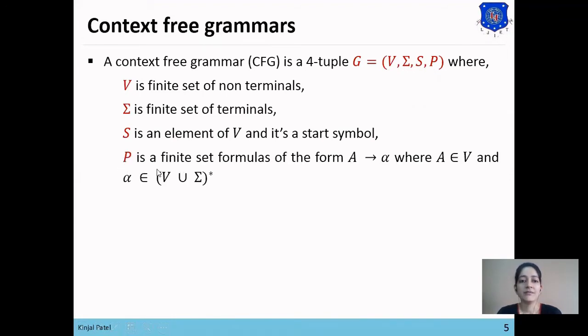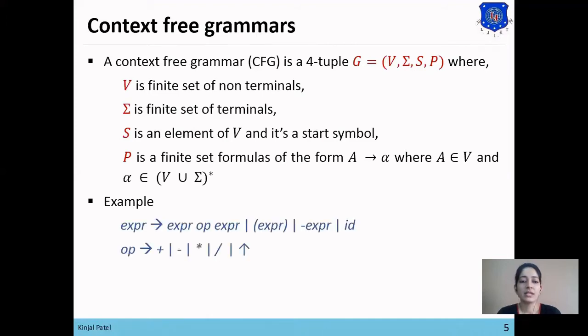Then P denotes the finite set of formulas in the form A gives alpha, where A belongs to V. A belongs to V means A is a non-terminal symbol of the grammar. And alpha belongs to (V union sigma) star, means alpha can be a terminal symbol or a non-terminal symbol or a combination of terminal and non-terminal symbols. So we'll see it by example.